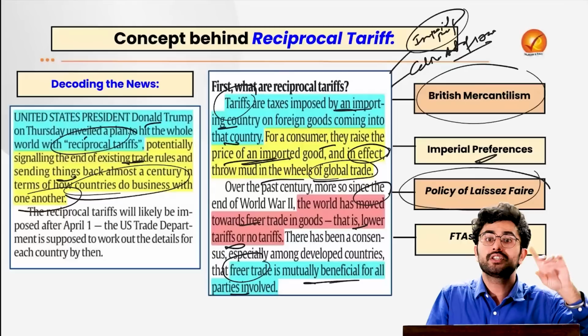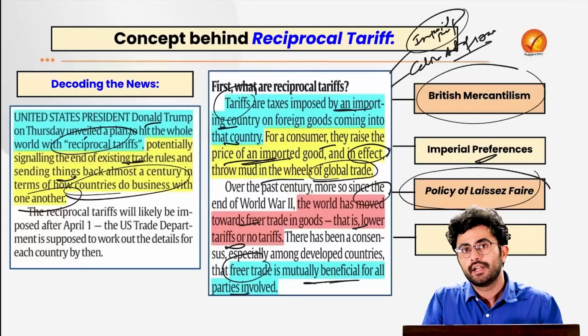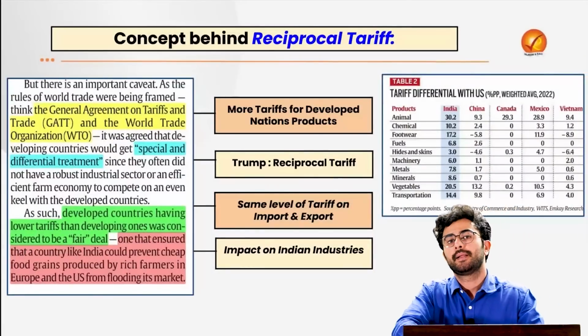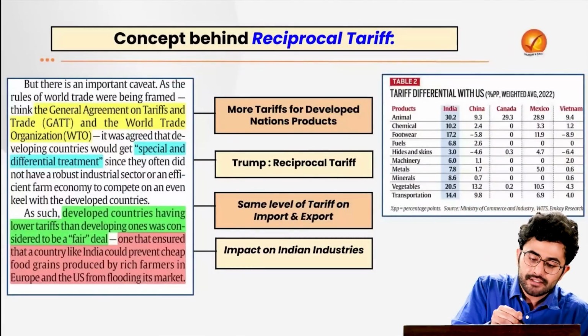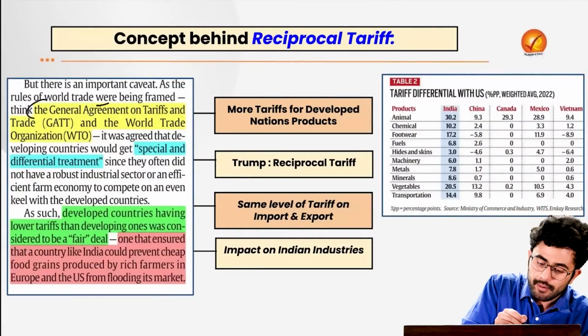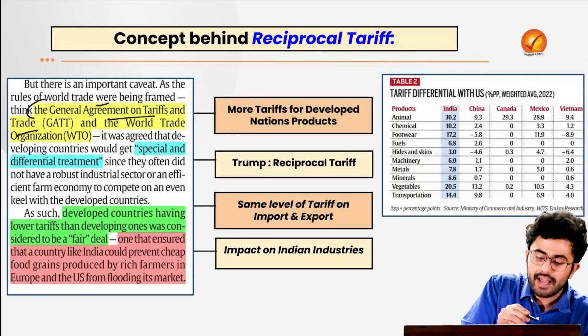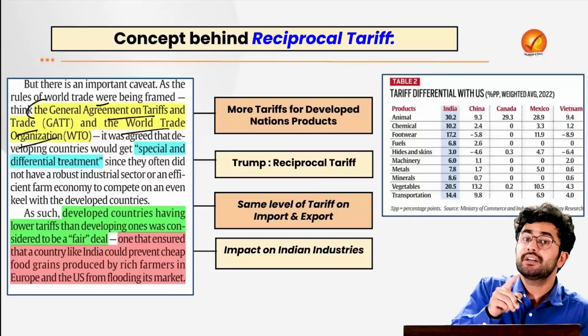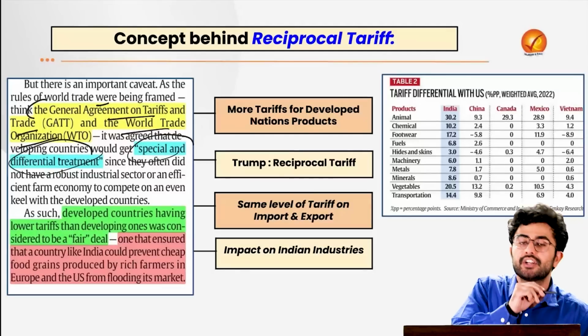Adam Smith in the book which he wrote called The Wealth of Nations, leading to various countries signing the free trade agreements and the bilateral trade agreements. But there is an important caveat, and that is that when the rules of world trade were being framed, the General Agreement on Tariffs and Trade and the World Trade Organization, it was agreed that developing countries will get a special and differential treatment.